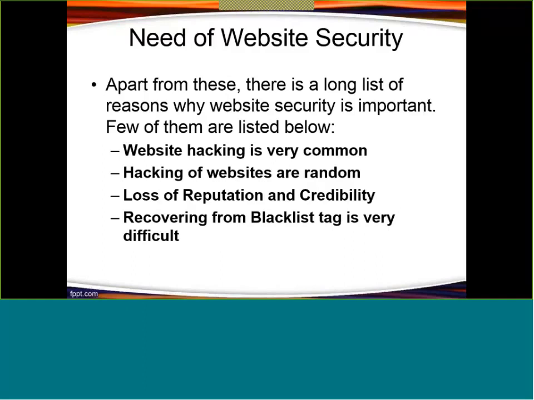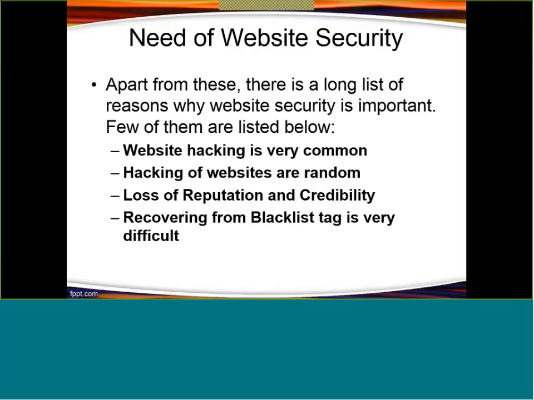So once the browser tells the user that this website may be harmful, and if you still want to proceed you can click here, then definitely a normal common user will not click on that URL or visit that website, right? Again, it is very, very dangerous for e-commerce websites like Amazon or Flipkart, because their total business depends upon online customers or online transactions, right?